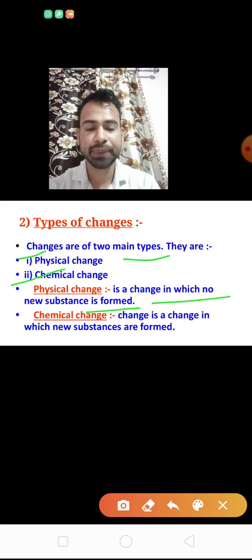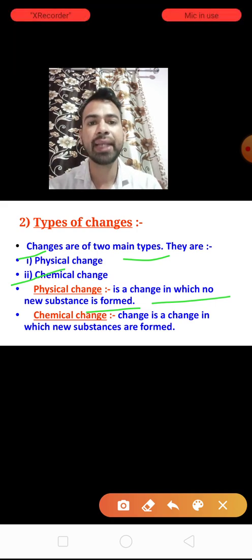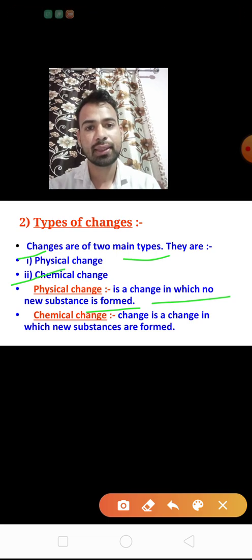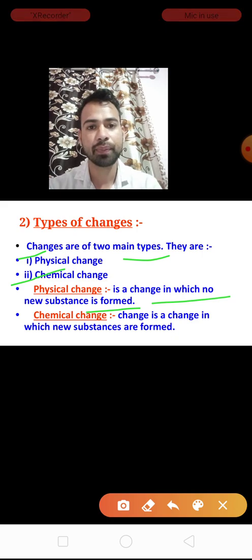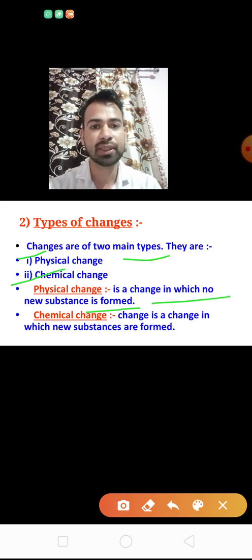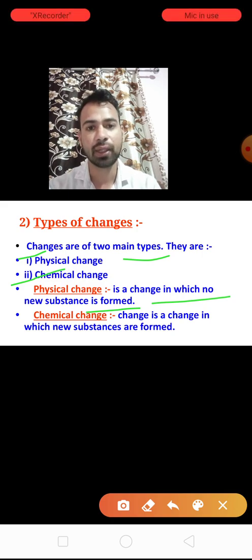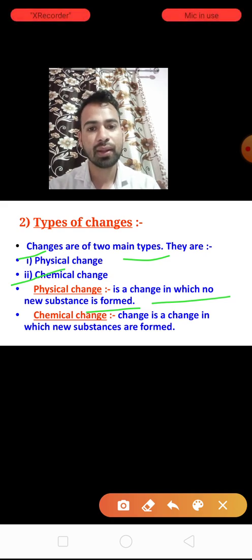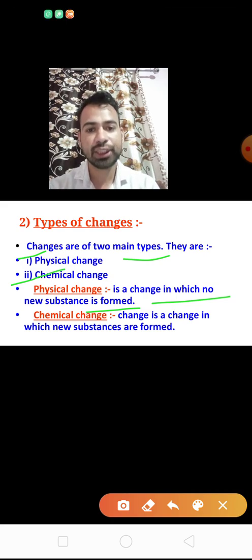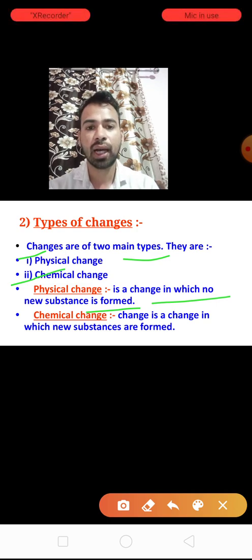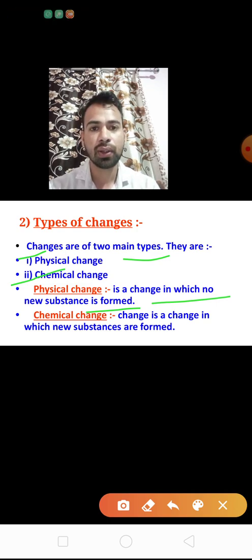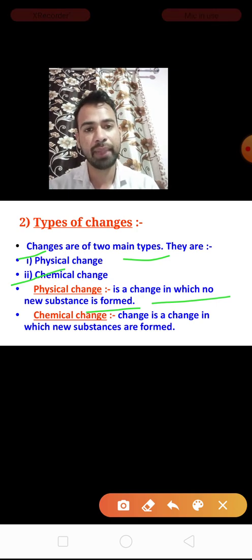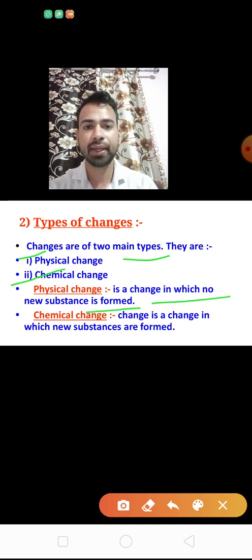In physical change, only the physical properties like shape and size will change, not the chemical properties. Only the shape and size of the substance will change, and no other substance is formed. A chemical change is a change in which new substances are formed, and both the physical and chemical properties of the substance will change.